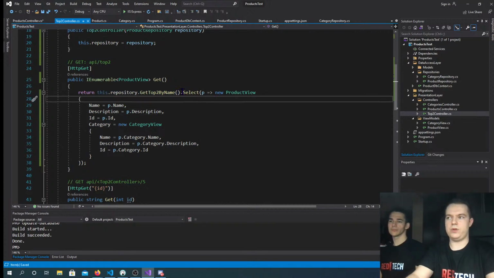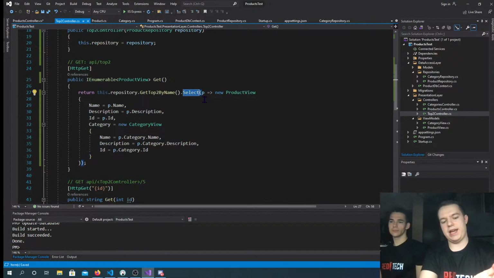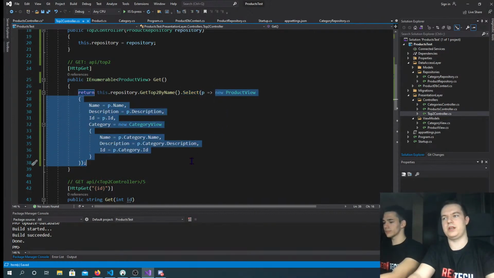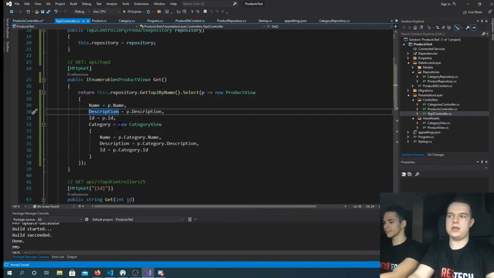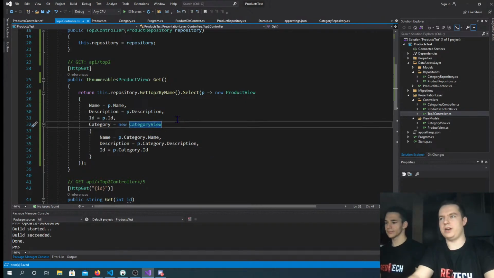We have a list, and then we use a select method that's going to take every element of the list, and then make a new list based on what we returned here. So we return a new product view with the same name as the product from the list, same description, same ID, but the category, we have to make a category view that has the same name as the product's category name, and so on. Okay, so I think we are done.